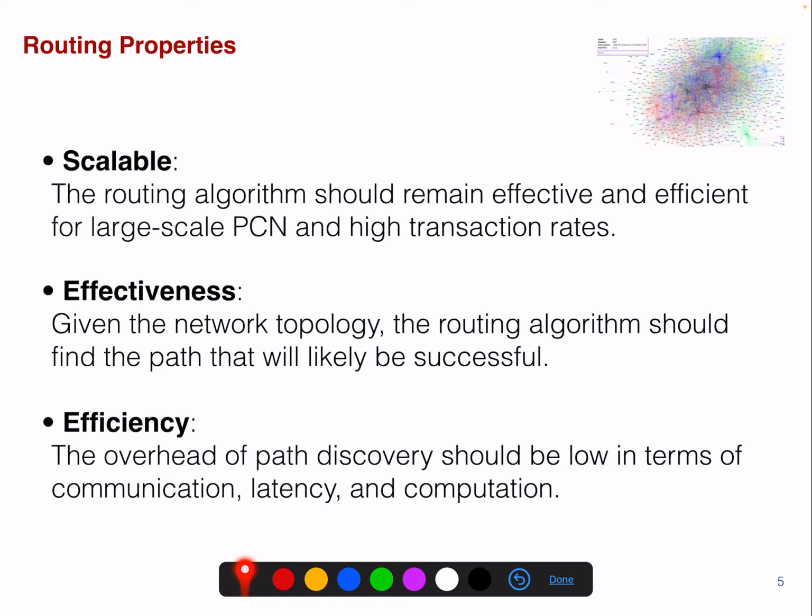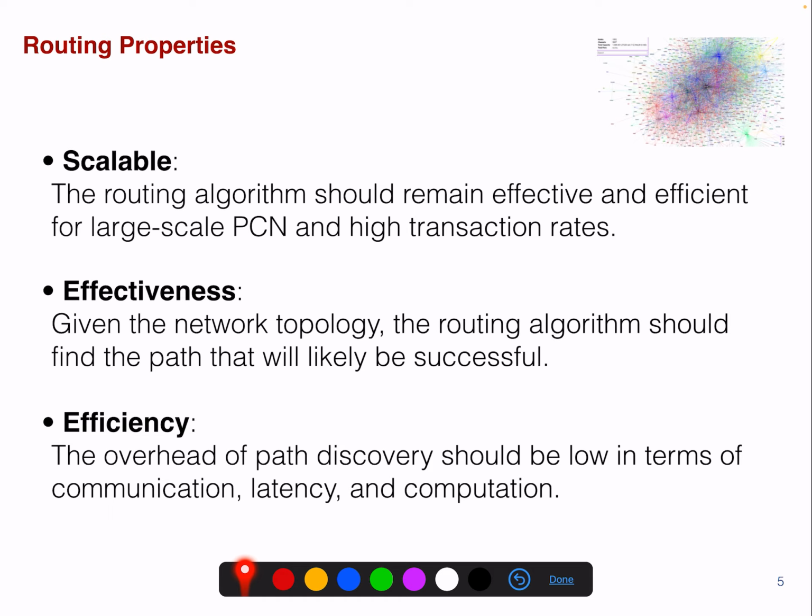So what kind of routing properties do we want to achieve? Well, we have to achieve scalability. So the routing algorithm should remain effective and efficient. We will define those in a bit for large-scale payment channel networks and high transaction rates. High transaction rates means a throughput of many transactions per second. Because every time you perform a transaction, the graph needs to be updated, right? Because on an edge or a payment channel, once you deplete some of the amount in the collateral, then you have to push through more coins.